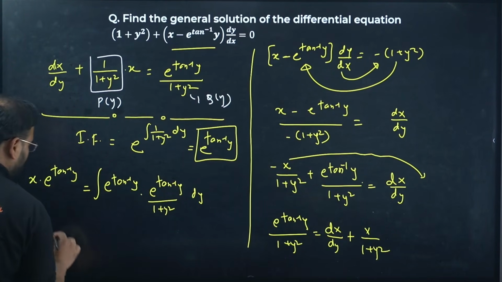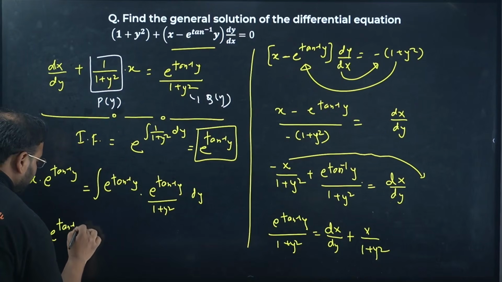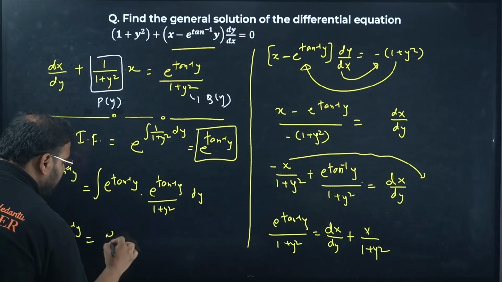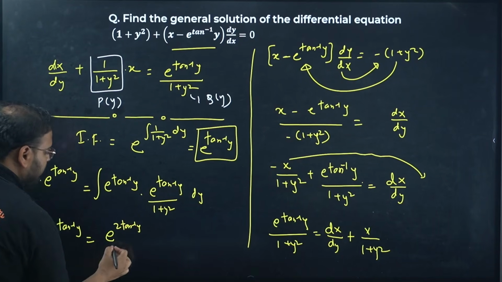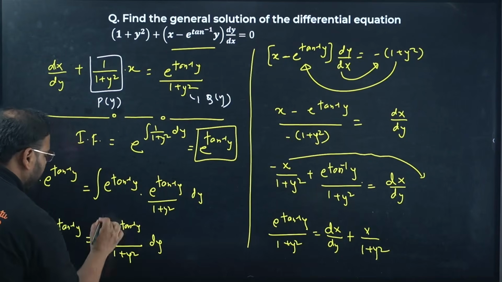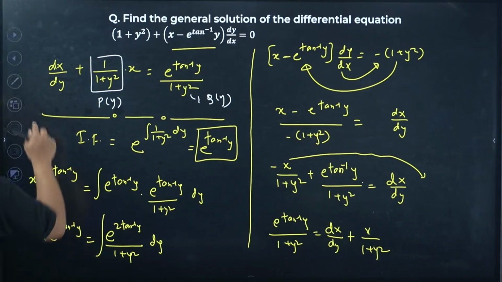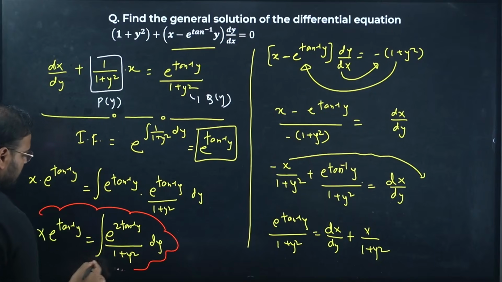Okay, let me simplify one more time. x e power tan inverse of y. Over here we have e power 2 tan inverse of y, because we have the same thing, divided by 1 plus y square dy. Now of course this is not a difficult question, right? Because we can see clearly that this is a case of substitution in integration on the right hand side.